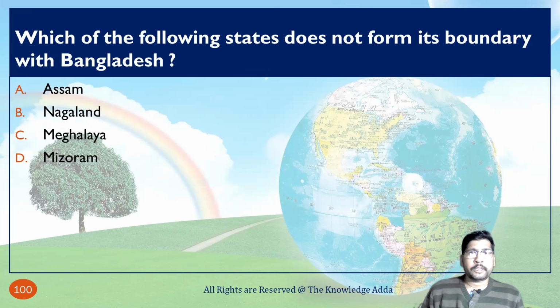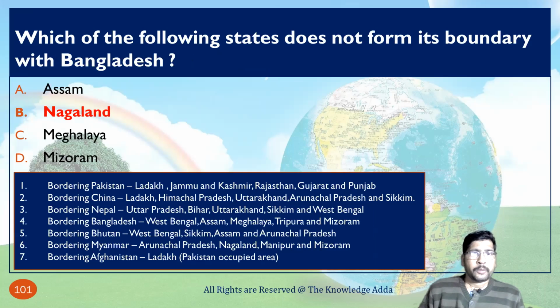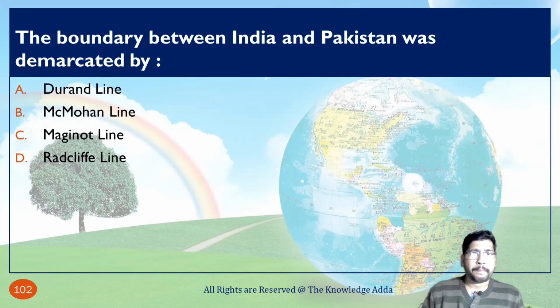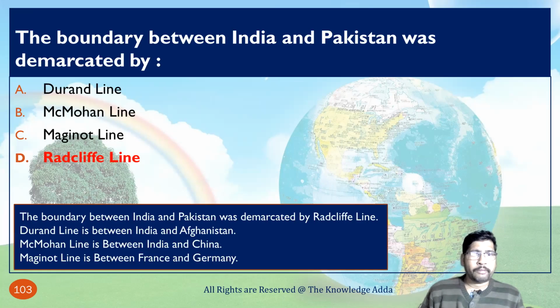Which of the following states does not form its boundary with Bangladesh? So Nagaland does not share a border with Bangladesh. The boundary between India and Pakistan was demarcated by the Radcliffe Line. That is called the Radcliffe Line. The Durand Line is between India and Afghanistan. The McMahon Line is between India and China, and the Maginot Line is between France and Germany.